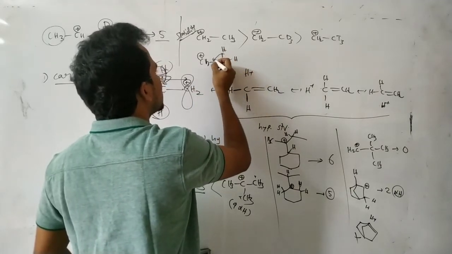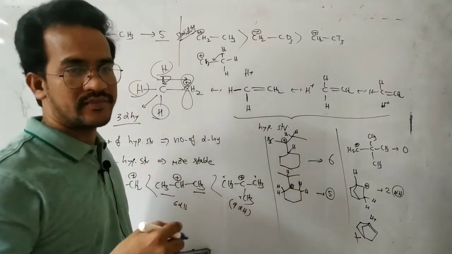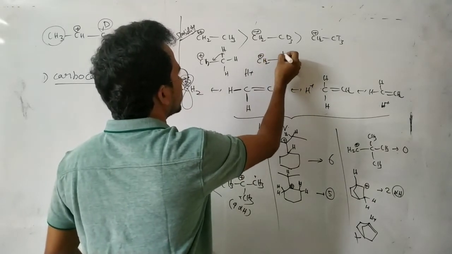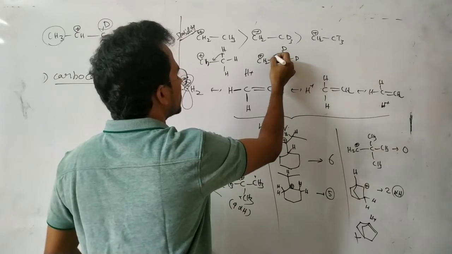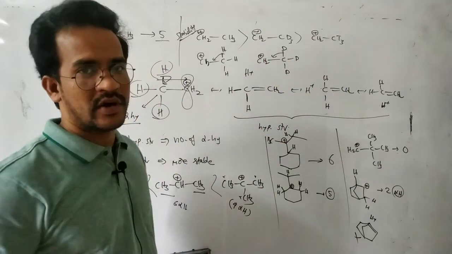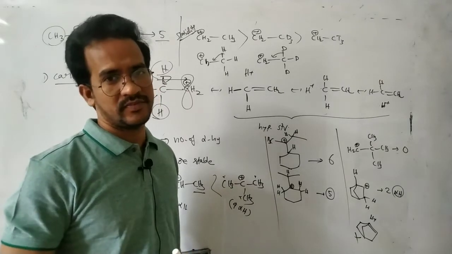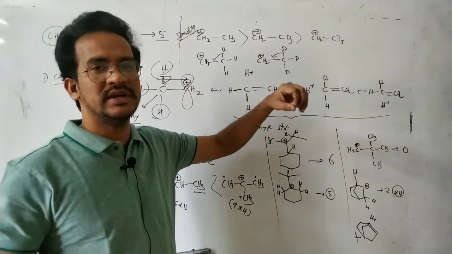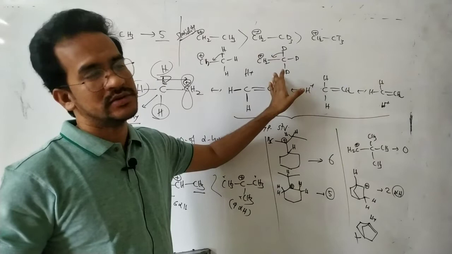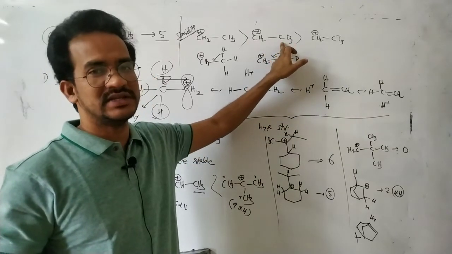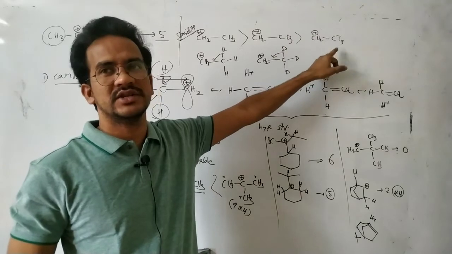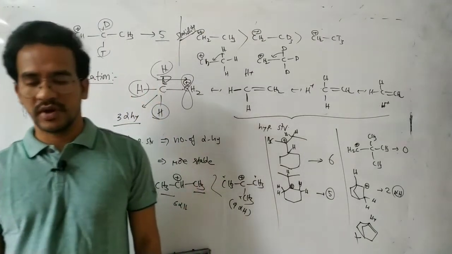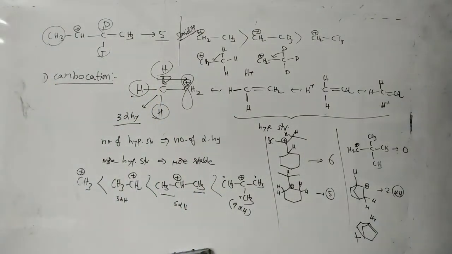So these CH sigma electrons are readily delocalized, that means readily involved in hyperconjugation. But the CD bond is a stronger bond, so its involvement in hyperconjugation is very negligible. Of course it is involved, but compared with the CH sigma electrons, the CD sigma electrons' involvement is very less. So the hyperconjugation effect is less for CD3 and very less for CT3. That's why it is less stabilized by hyperconjugation, but this is more stabilized by hyperconjugation. So that is hyperconjugation in carbocations.